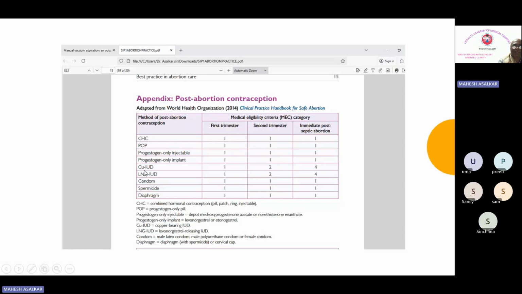Okay, so they may ask you this in SBA: following a second trimester abortion, the patient wishes to have an LNG IUD or copper IUD inserted. What is the UK MEC criteria? This number. So it is 2. UK MEC is 2. We will discuss all these UK MEC when we discuss contraception. Okay, and after sepsis, these copper IUDs are UK MEC 4. Okay, that means fully contraindicated.